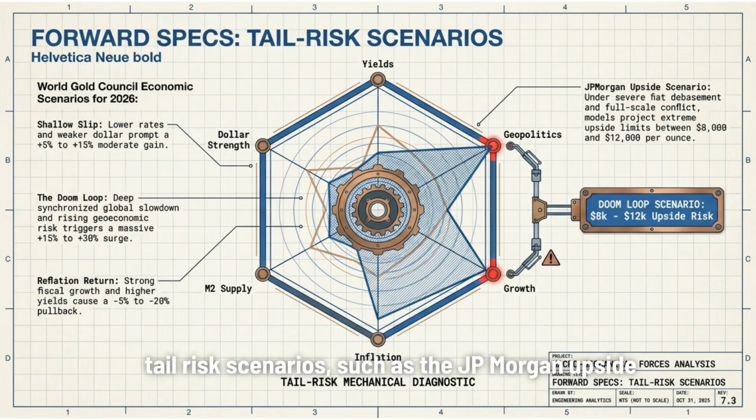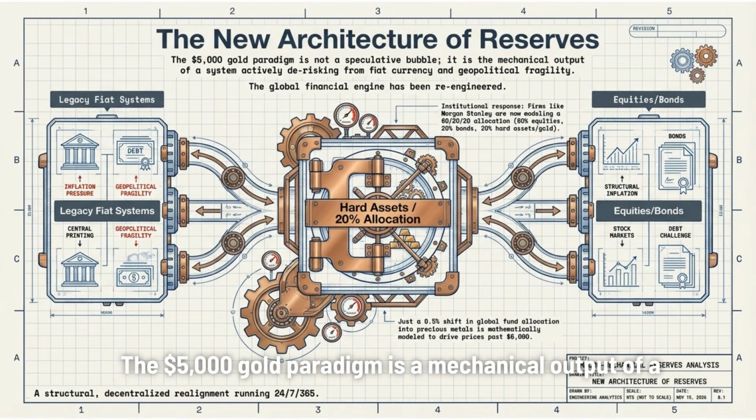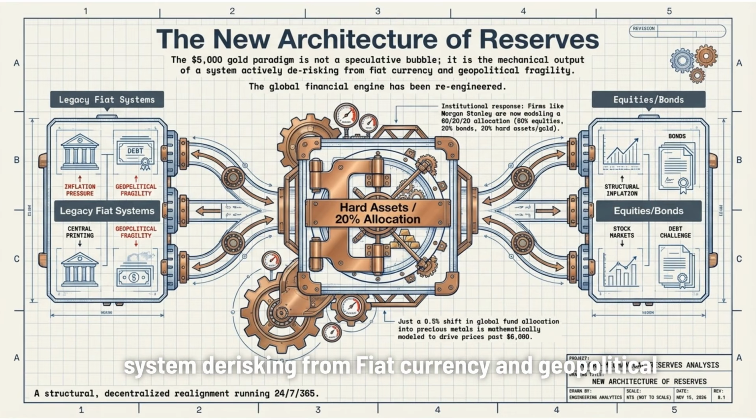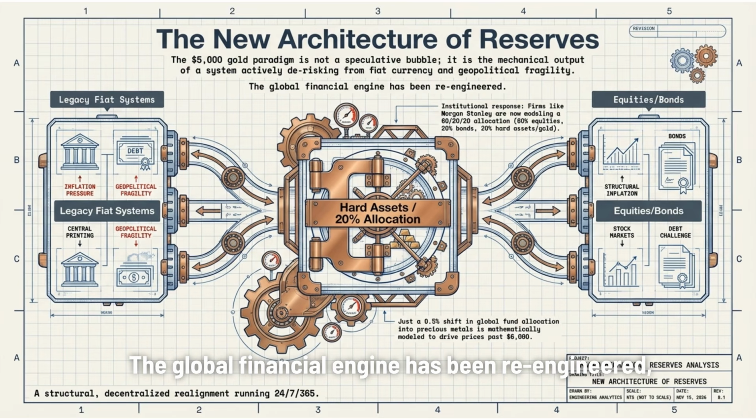Tail risk scenarios, such as the JP Morgan upside scenario, project extreme upside limits between $8,000 and $12,800 under conditions of severe fiat debasement and full-scale conflict. The $5,000 gold paradigm is a mechanical output of a system de-risking from fiat currency and geopolitical fragility. The global financial engine has been re-engineered, establishing the new architecture of reserves.